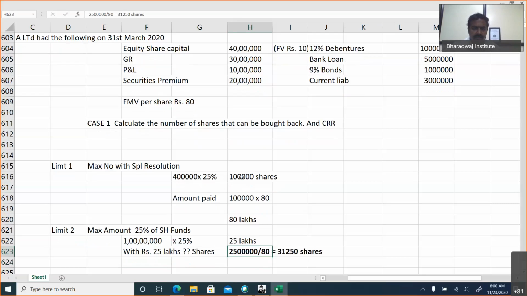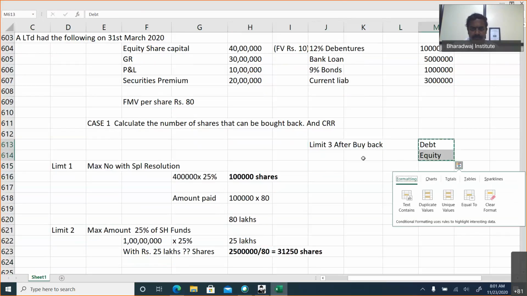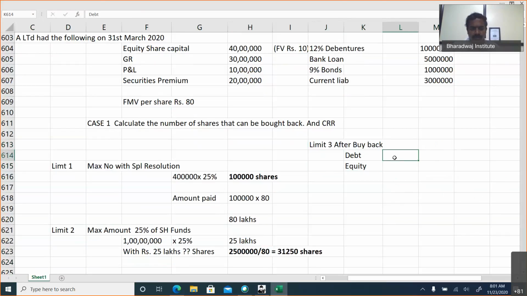This is the second limit. Not only this, there is one more condition. After buyback, what is the maximum debt to equity allowed? 2:1.